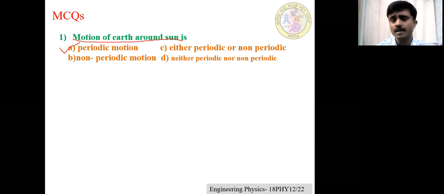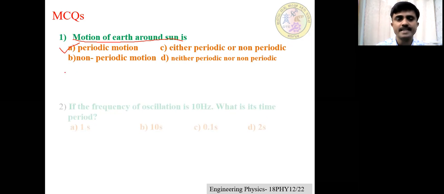We know that Earth takes nearly 365 days to complete one rotation around the Sun. We treat that motion as a periodic motion. Here, the motion of Earth around the Sun is a periodic motion. Then take the second question.